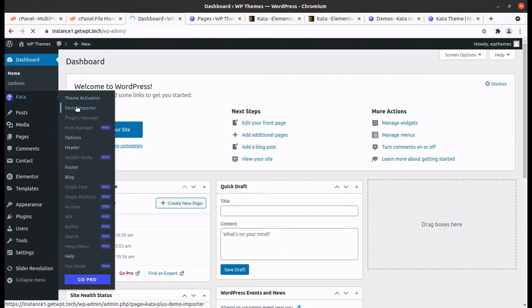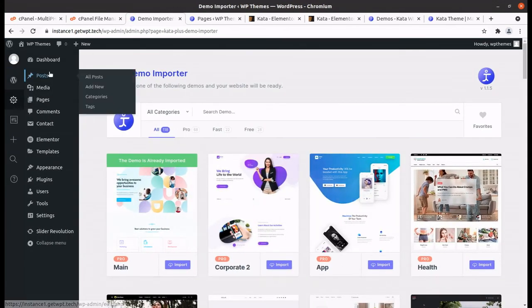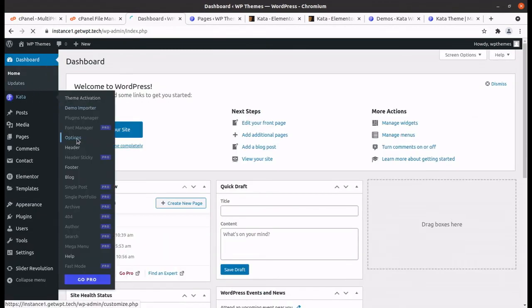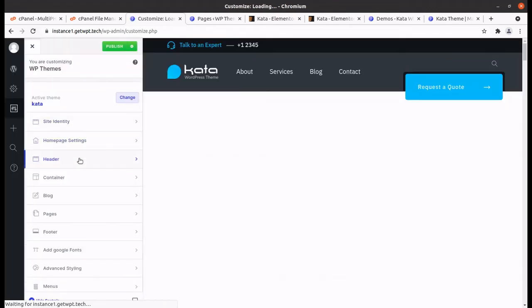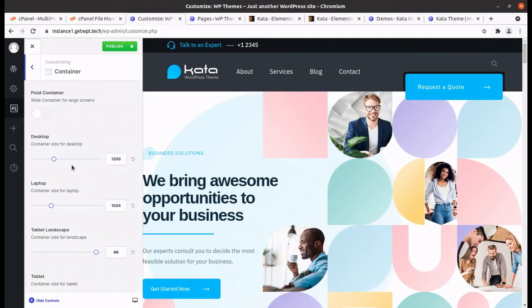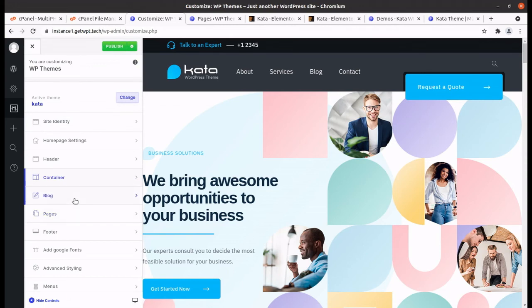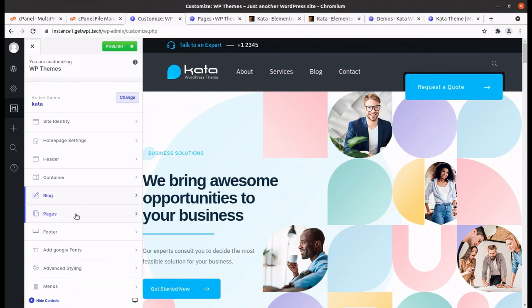So we have to preview the options. I'll go back to the dashboard and options. We have already seen the site identity, homepage setting and header builder. This is the header builder section, navigation and container. You can resize the desktop, laptop and tablet size, however it has been well set, so you don't need to do anything. Blog setting has been given, so basic settings for blog and blog builder is also a